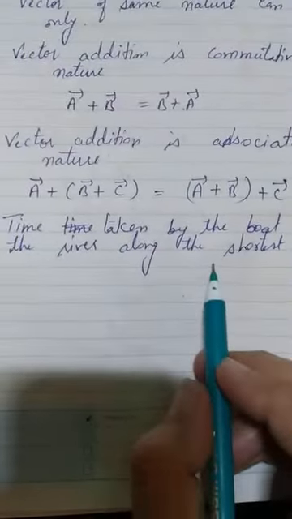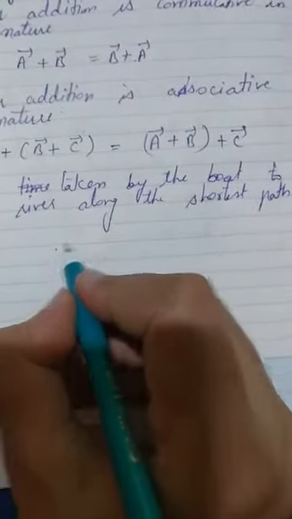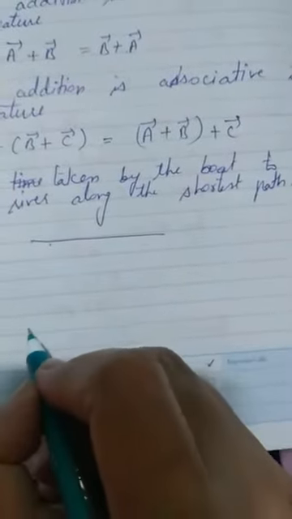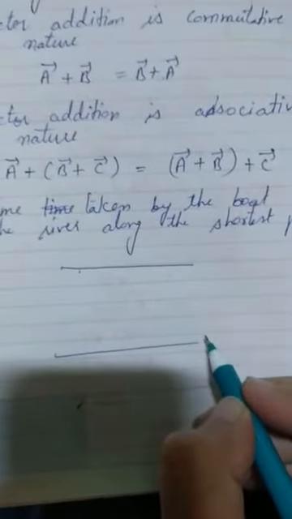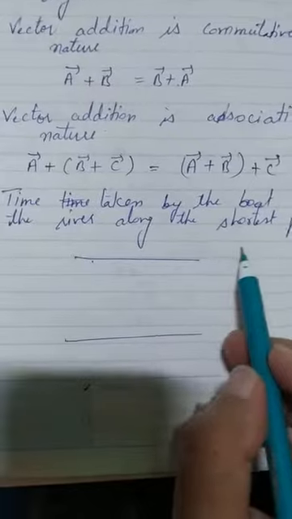This is another application of vector addition. If we take a river and a boat is moving inside the river, how can we find the time along the shortest path?